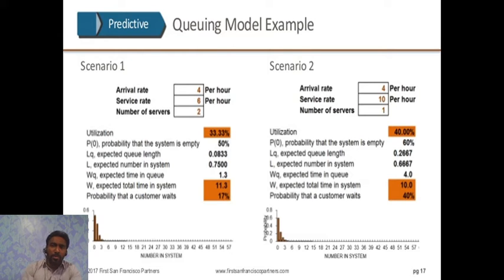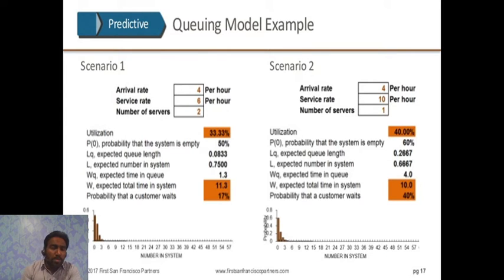Queuing model example. As you can see on this page, it's showing two scenarios. Under scenario 1, arrival rate is 4 per hour, service rate is 6 per hour, and number of servers is 2. On the other hand, in scenario 2, arrival rate is 4 per hour, service rate has been increased to 10 per hour, and the number of servers is 1.